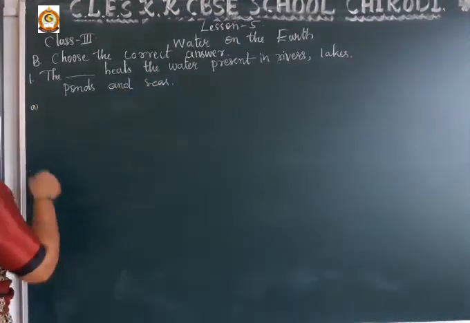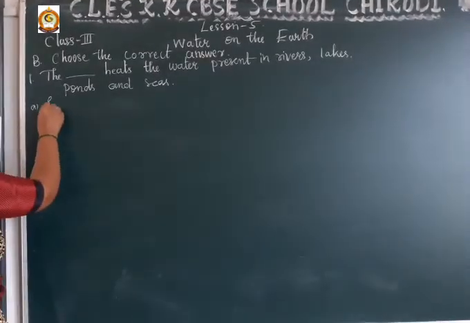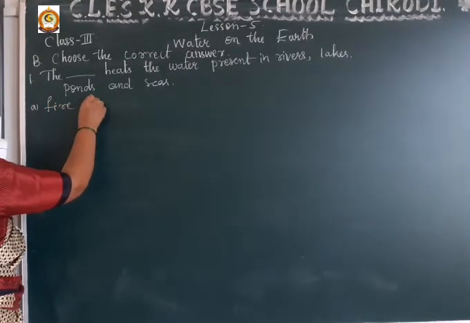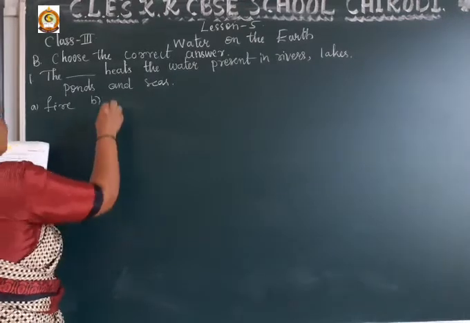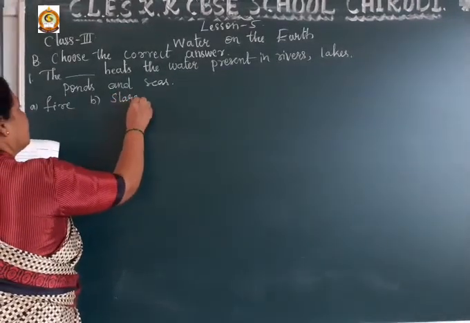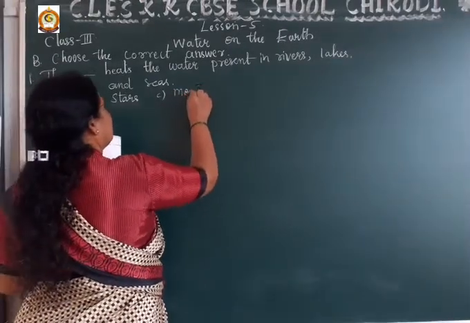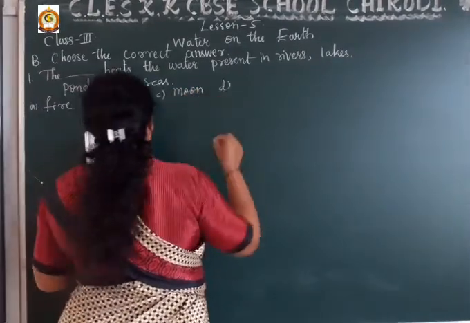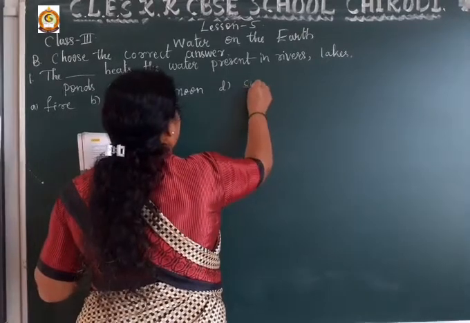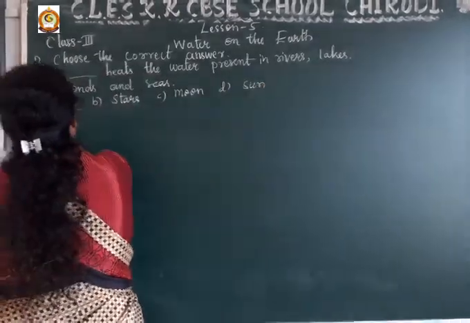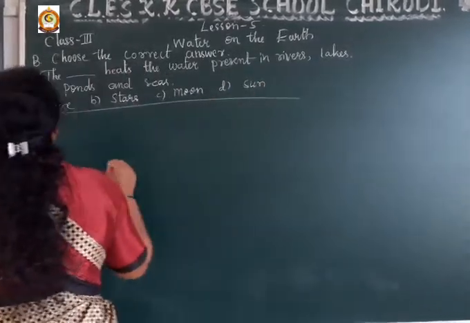Here options are fire, second option stars, third option moon, and fourth option sun. First I will go on writing the questions, then I will tell the answer.